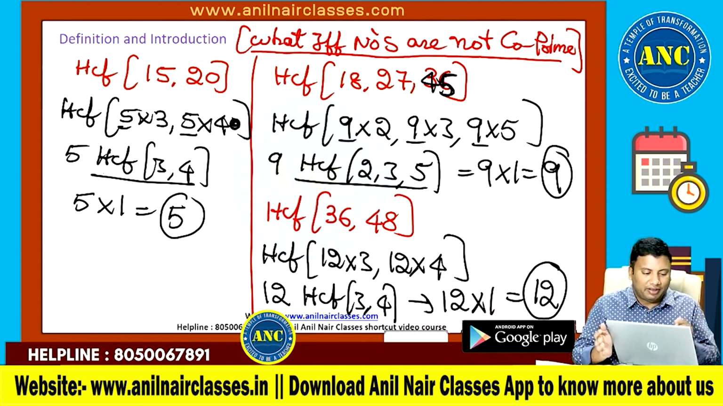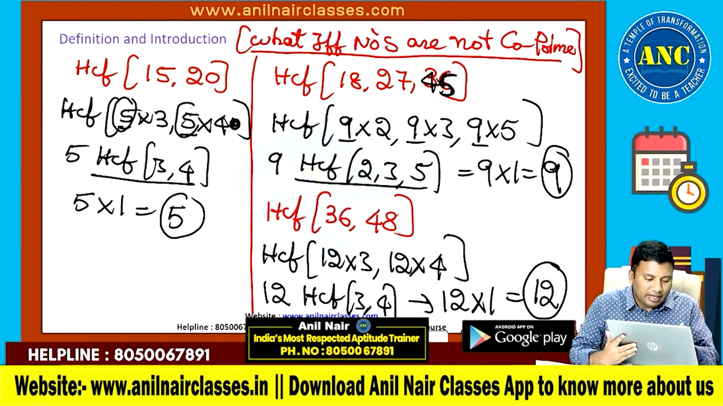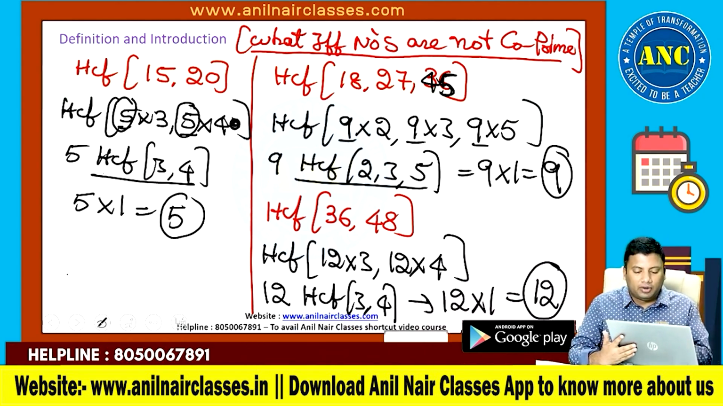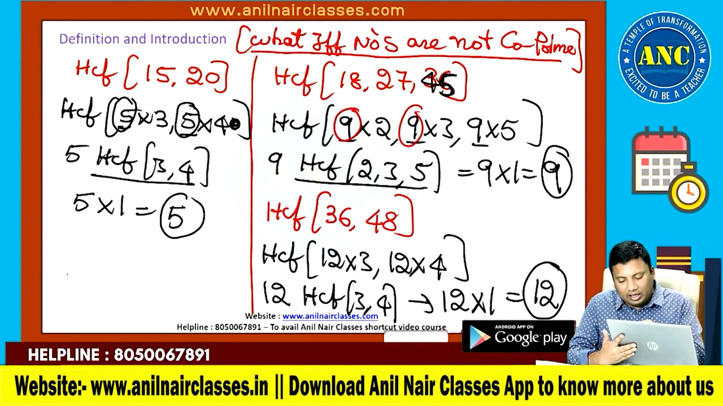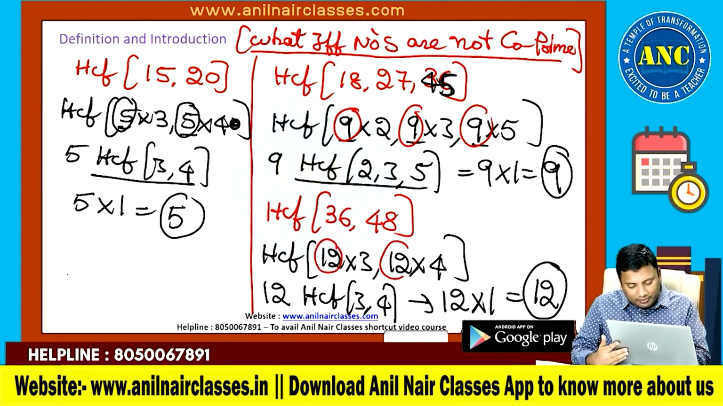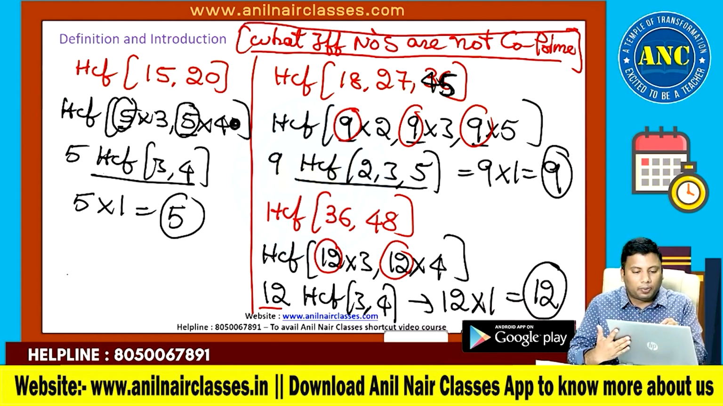5 threes are 15, 5 fours are 20. Take the factor common out. 9, HCF of 2, 3, 5 is 1. Take the factor common out. Now, I hope it is clear, right? What if the numbers are not coprime to each other?